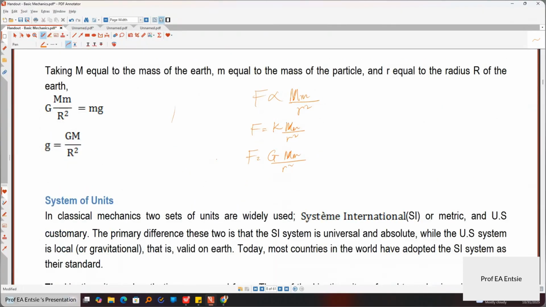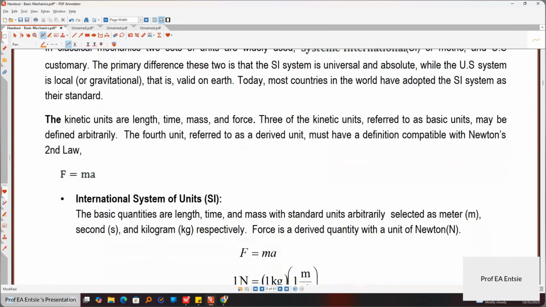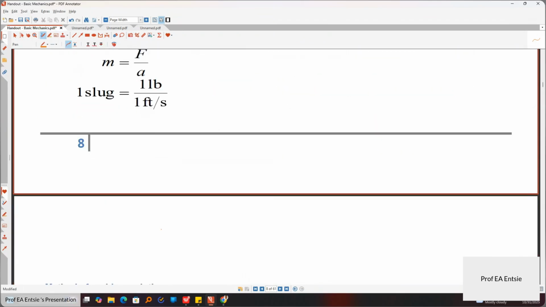If I tell you to find the force between two masses, and I give you the masses, and I also give you the distance between the two masses or the radius of the earth, you should be able to tell me the force between them using that formula. All these are basic things that we should know.